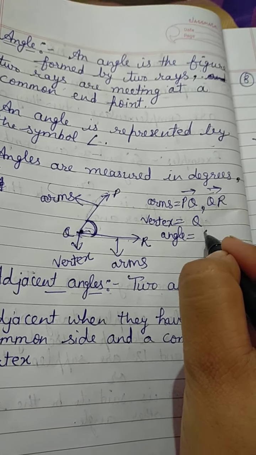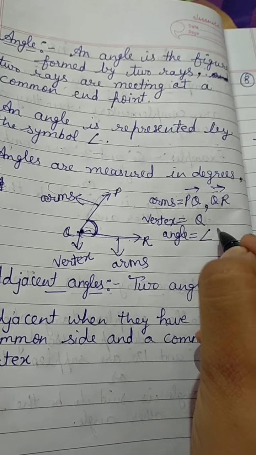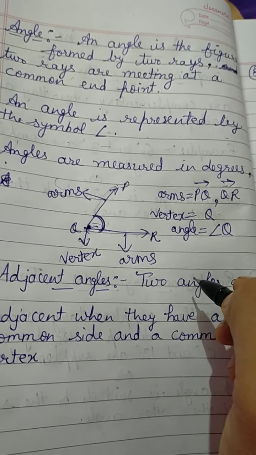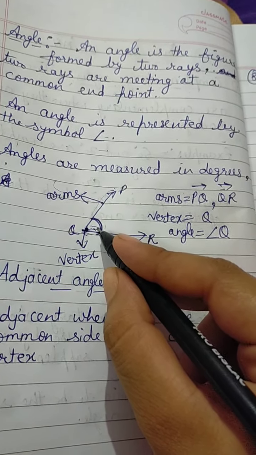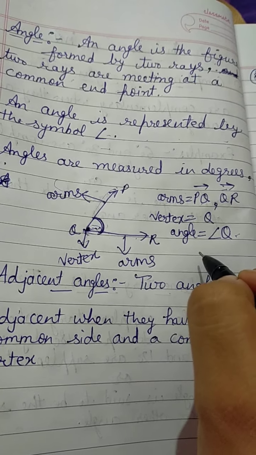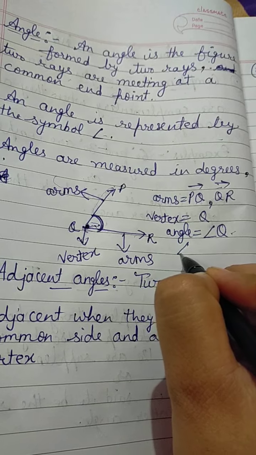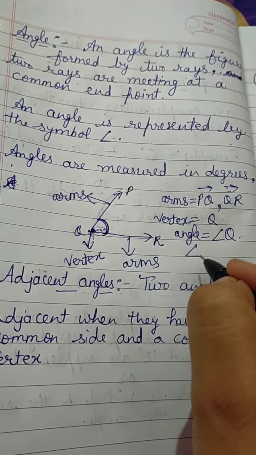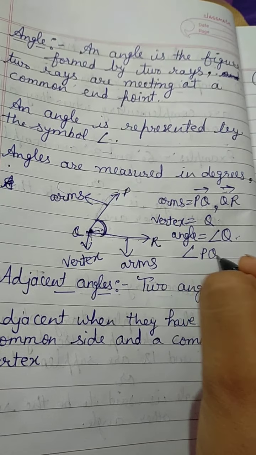But how will you write it? You will make the sign of angle, then you will write Q. You can write this angle name in three ways. First way like this, or second way, we can write angle PQR. This is angle PQR.